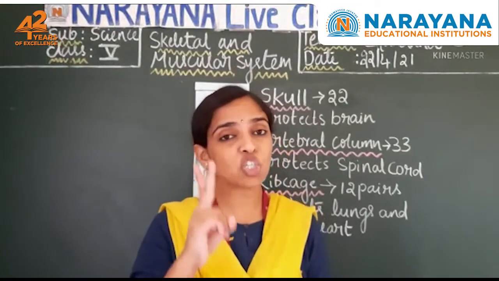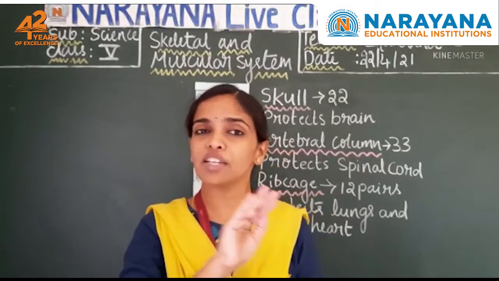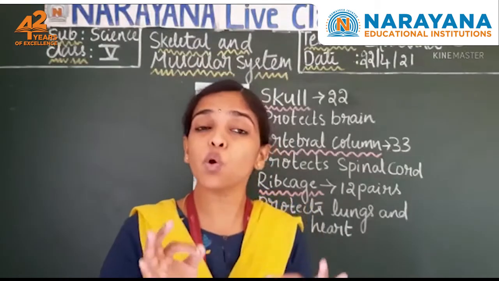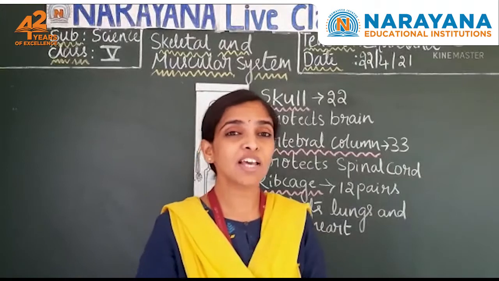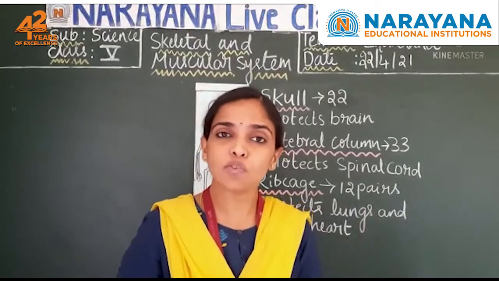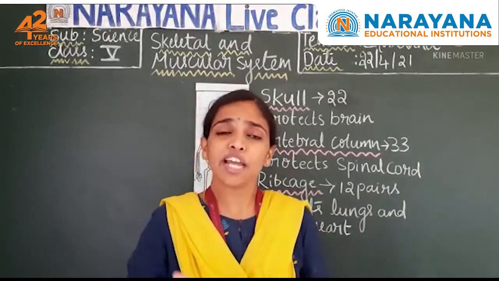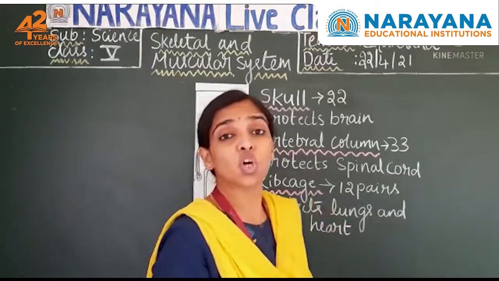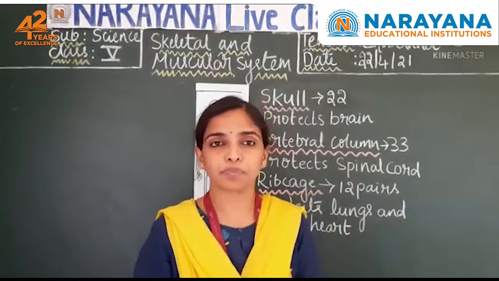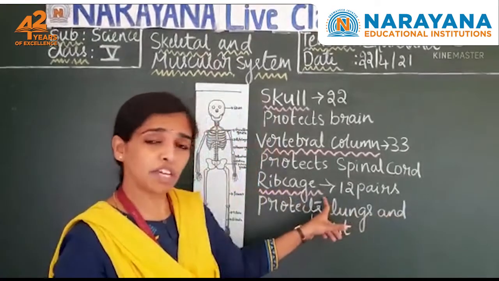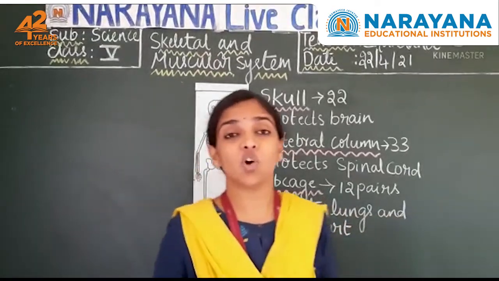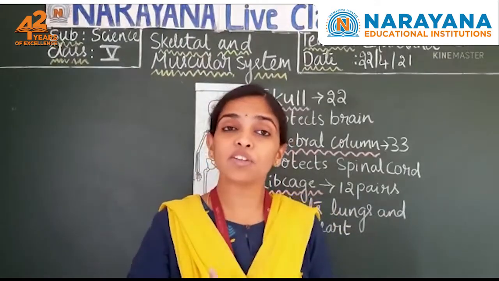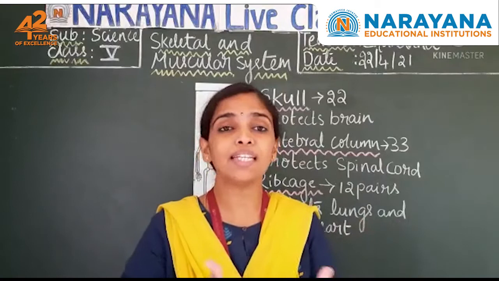But the last 2 pairs are not attached to your sternum at the front. So we call them floating ribs. What do we call them? Floating ribs. Why are they called floating ribs? Because they are not attached to your sternum at the front. They are attached only at the back to your vertebral column. Now what is the use of this rib cage? It is protecting our delicate organs, the lungs as well as the heart. They are present inside the rib cage. The rib cage is protecting them.